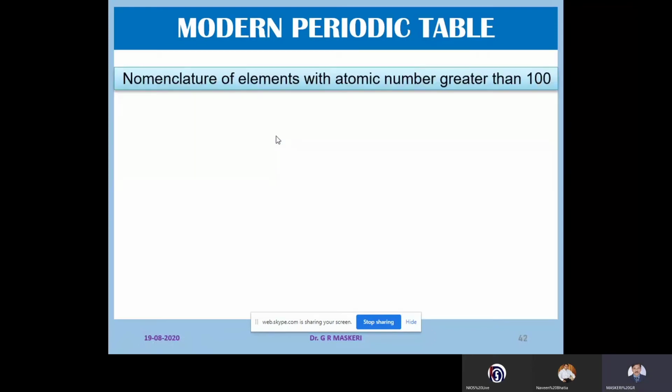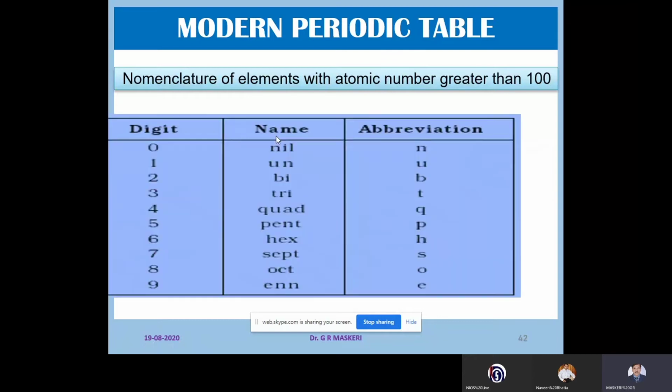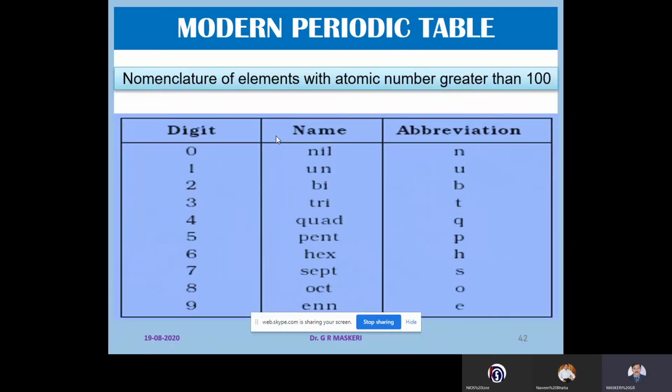For the sake of giving temporary names, the nomenclature of elements with atomic number greater than 100 is made with digital roots. If the digit 0 is present, we spell nil.